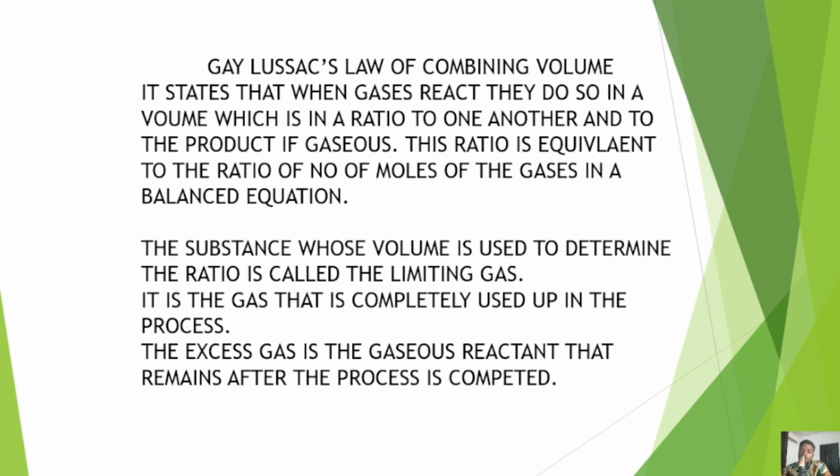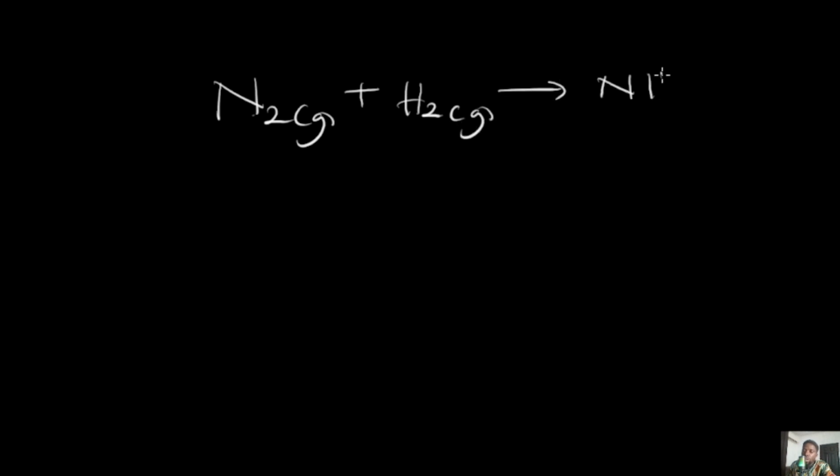So the implication is that let's describe this specifically on our board. But before we go to our board, you notice that this ratio is equivalent to the ratio of the number of moles of gases in a balanced equation. Take for instance a particular reaction: nitrogen, which is a gas, is combined with hydrogen, which is another gas, to produce ammonia, which is another gas. If we balance the equation, we have 1 is to 3 is to 2.